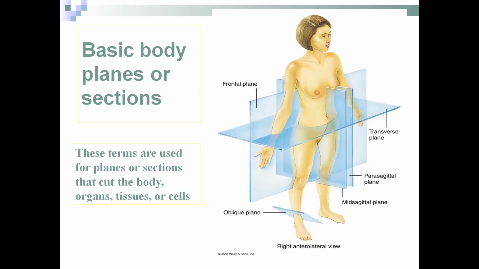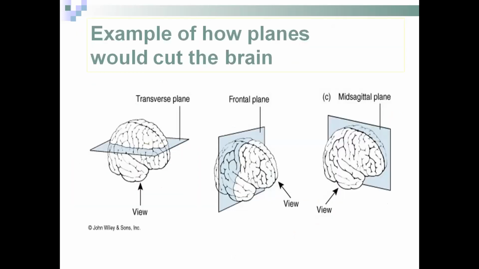Now the basic body planes, meaning the cardinal planes. These terms are used for planes or sections that cut the body into two equal parts. We can see here in the picture a transverse plane, frontal plane, and mid sagittal plane, and how they cut the body into two parts in different planes.